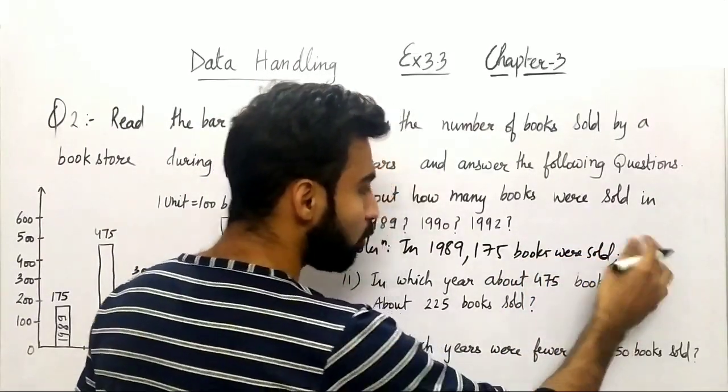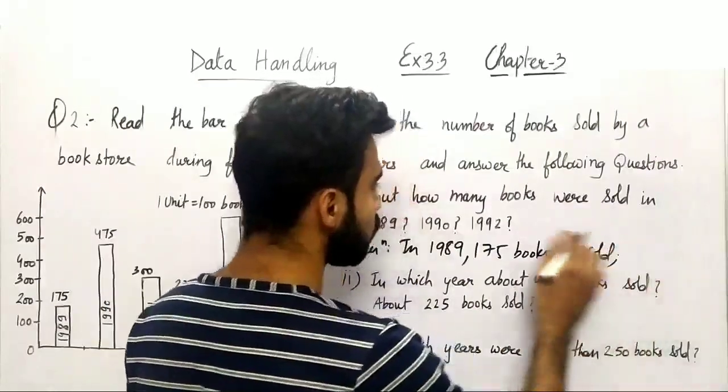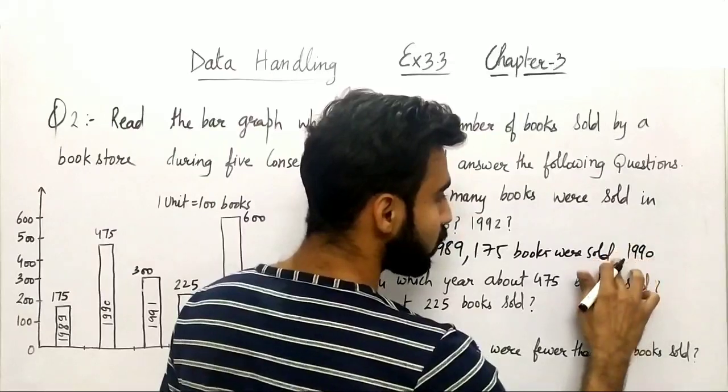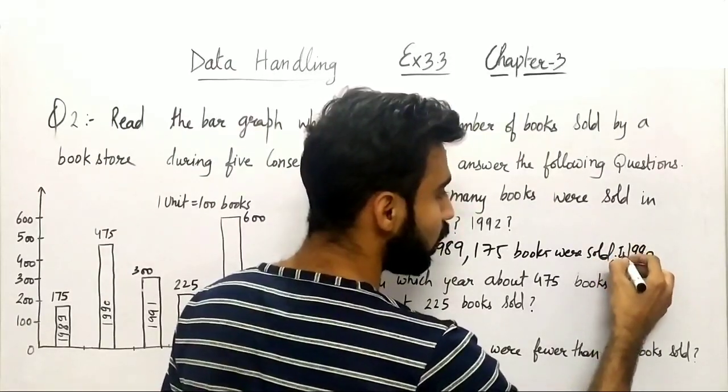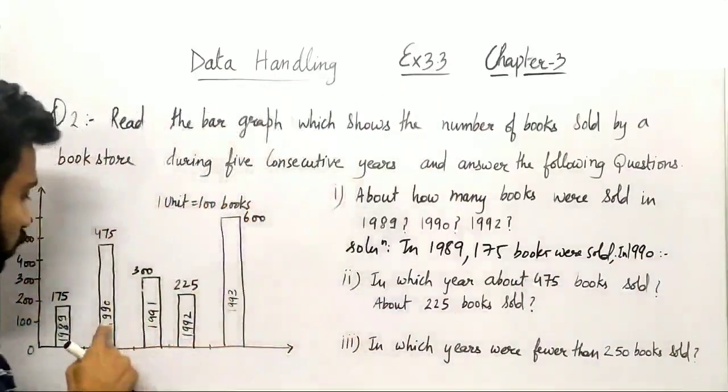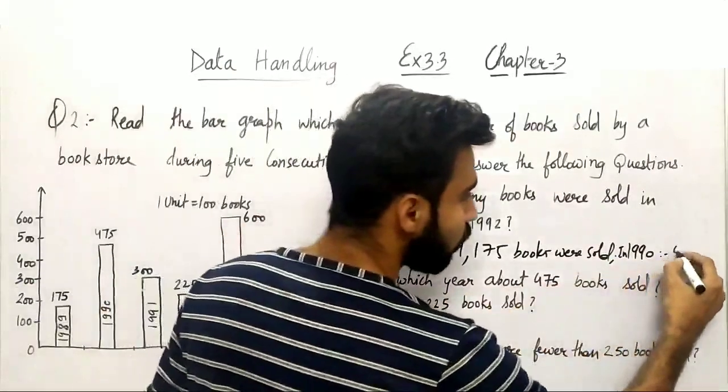Similarly, now I'm not writing the whole line. I'm just writing the answer to it. So in 1990, you can see, let me just write in. So that will be in 1990. You can see the number of books sold were 475.